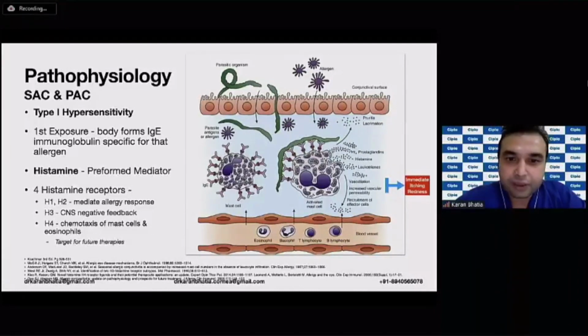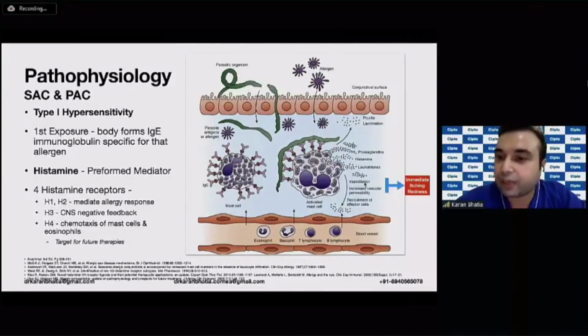is produced. So what happens is, on repeated exposure, this IgE molecule binds to the Fc receptor antibodies, if you can see what I'm showing with the arrow, of part of the mast cell of the conjunctiva. So again, after repeated exposure, when this binding takes place, these mast cells get activated. And the activation of these mast cells produces inflammatory mediators such as histamine, which is the predominant type, and prostaglandins and leukotrienes. But mainly it is the histamine.